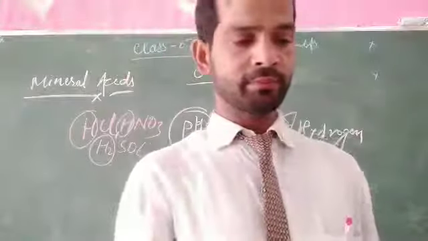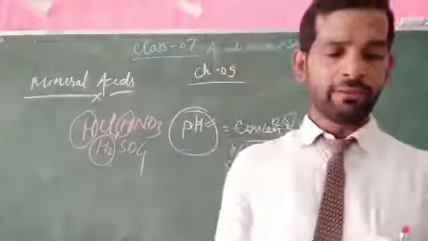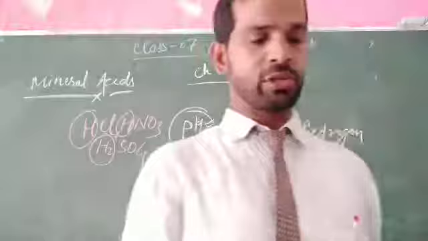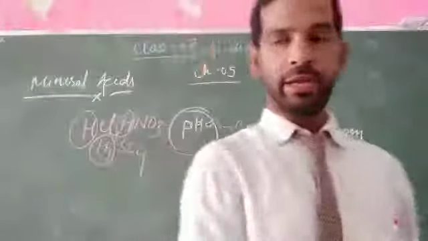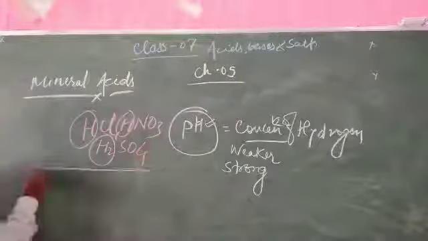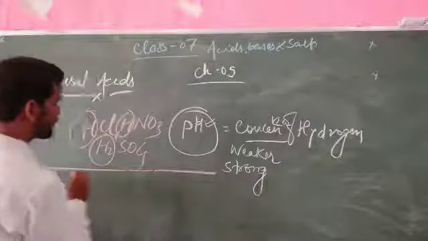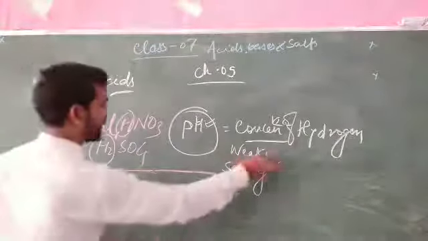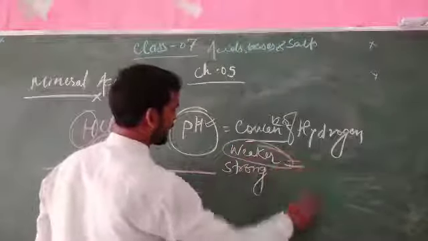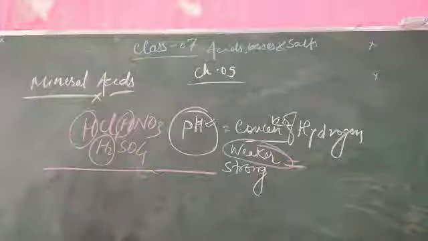Next is why? Because they have a high concentration of hydrogen. That is the organic material, which has a lower concentration of hydrogen. When the hydrogen ion concentration is low, this is a weaker acid.